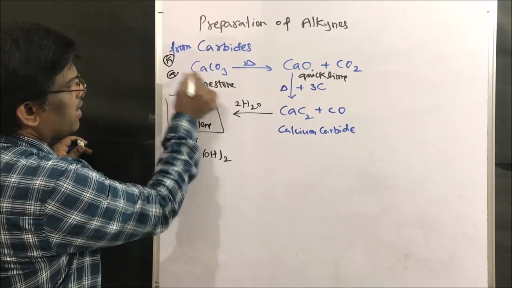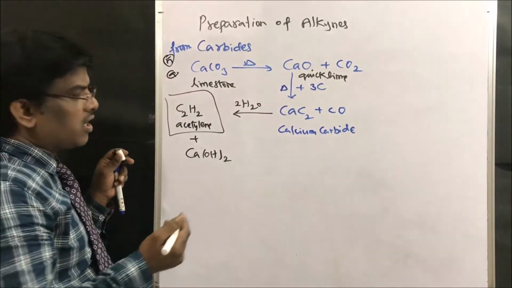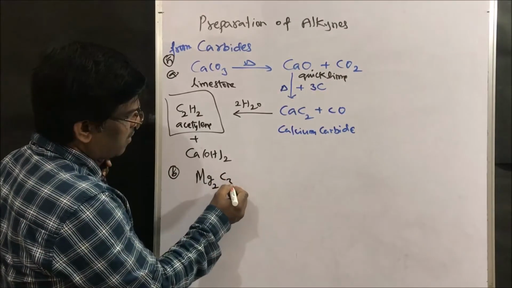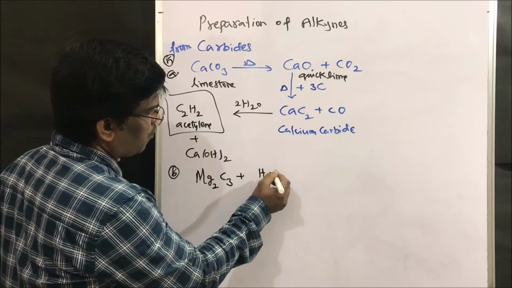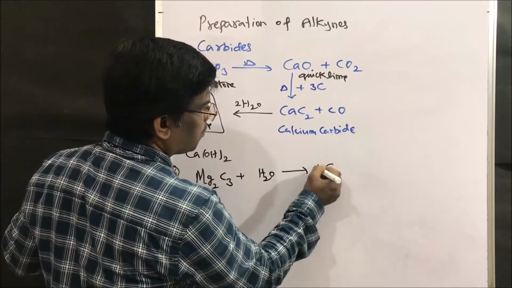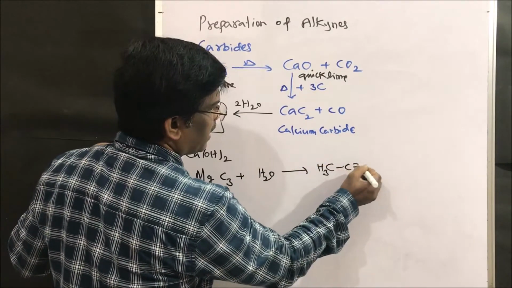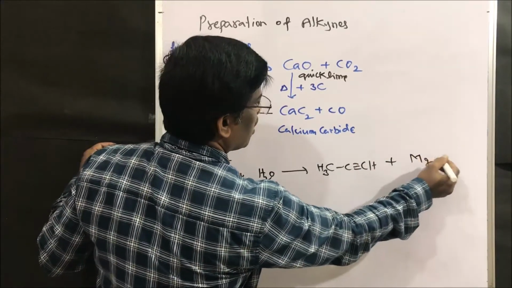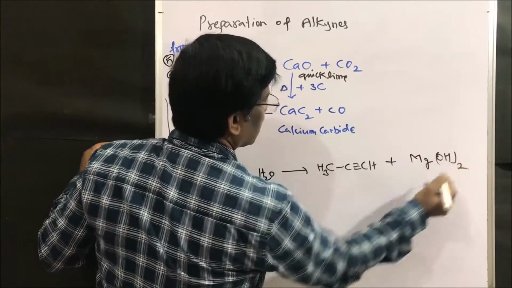Or instead of calcium carbide, magnesium carbide also can be used. Magnesium carbide with 4H2O gives propyne, CH3-C≡CH, plus magnesium hydroxide taken twice.